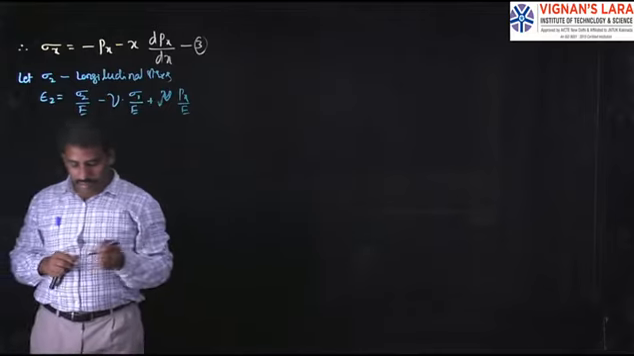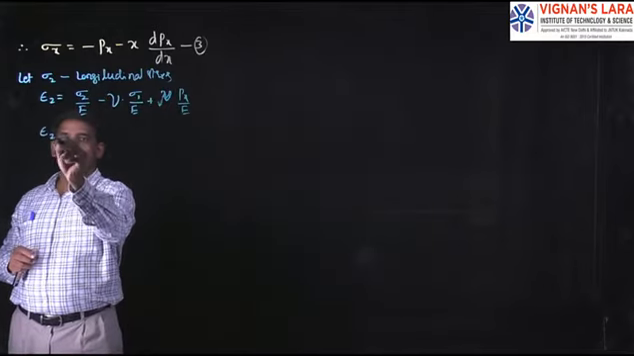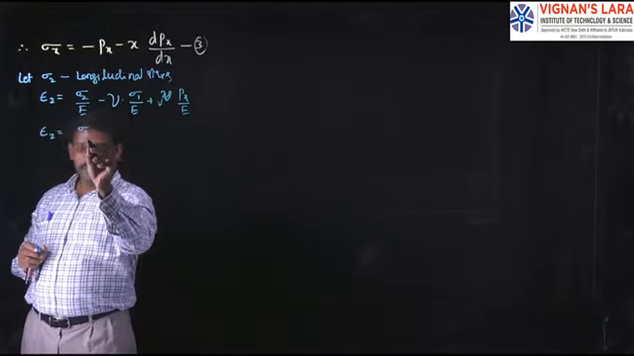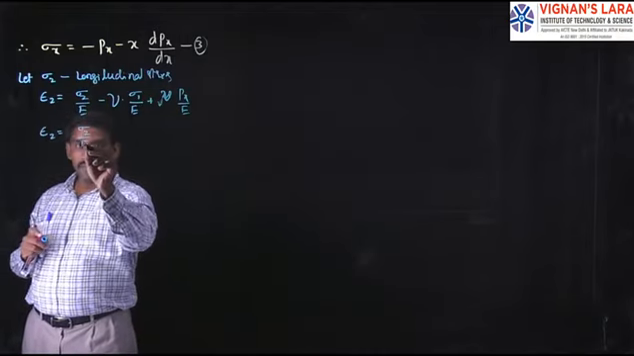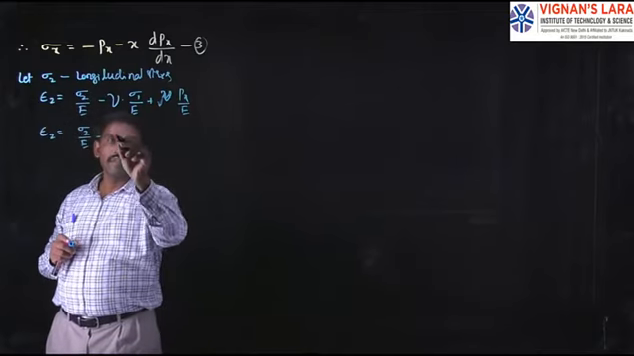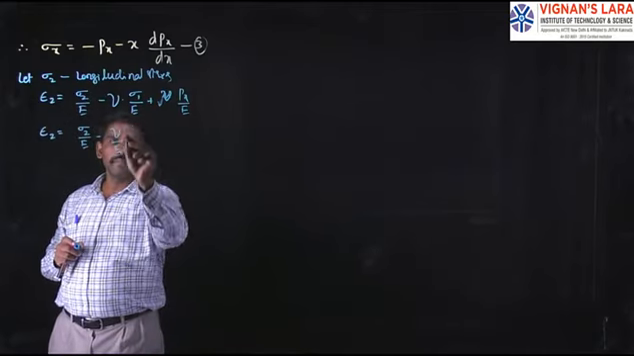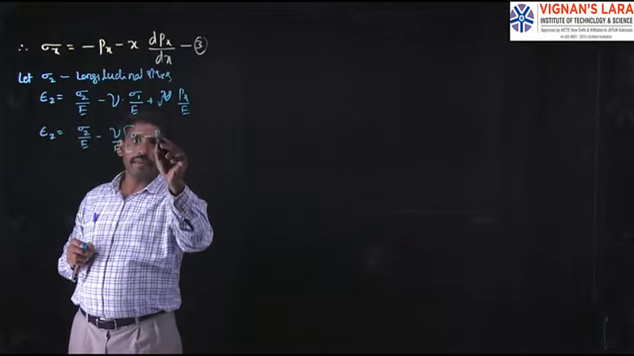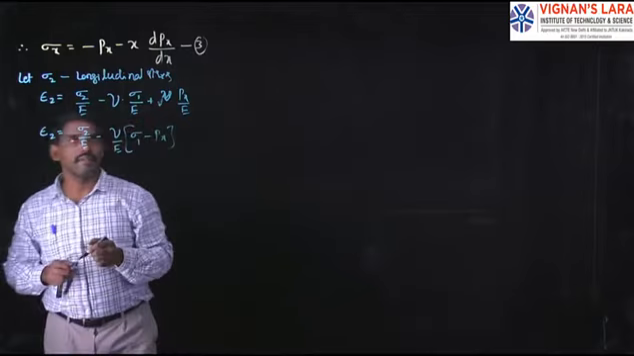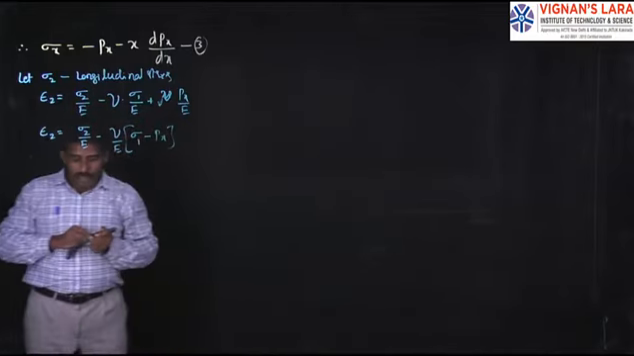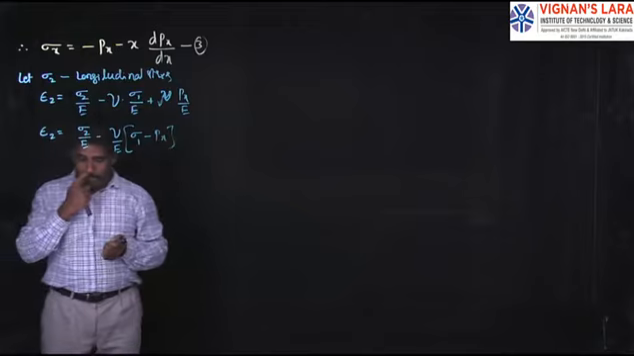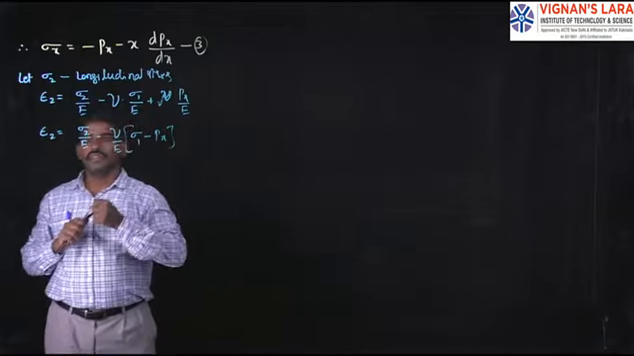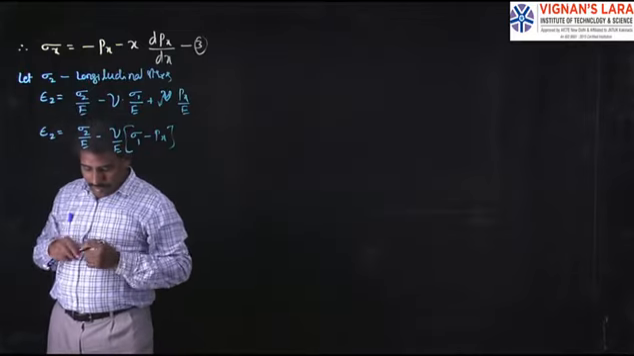From this you can rewrite the longitudinal strain as sigma 2 by E minus nu by E into (sigma 1 minus px). Here sigma 1 is the circumferential stress. In Lame's theorem, this strain is assumed constant at any point.